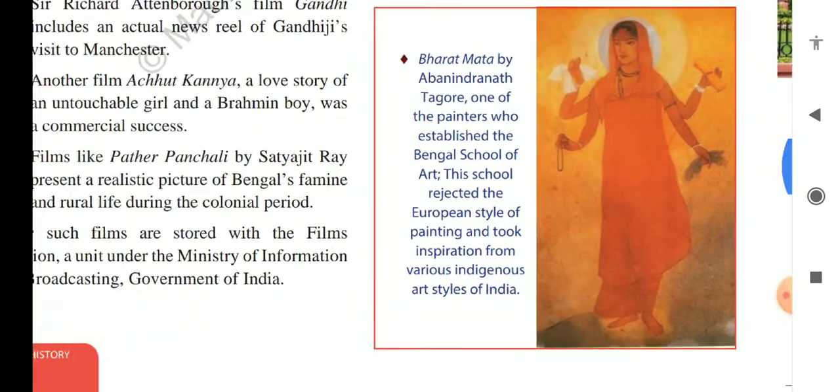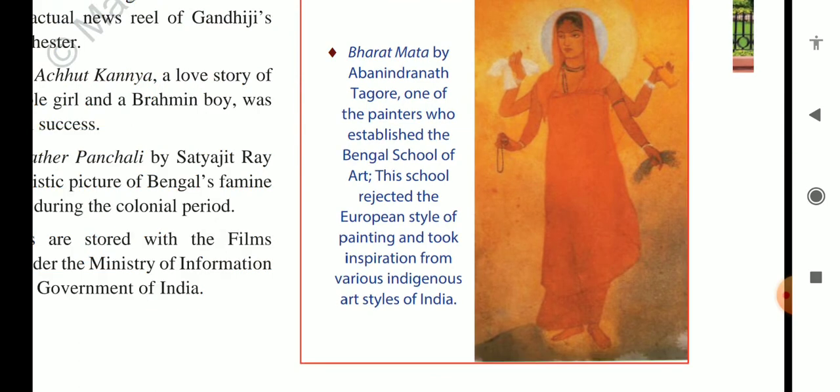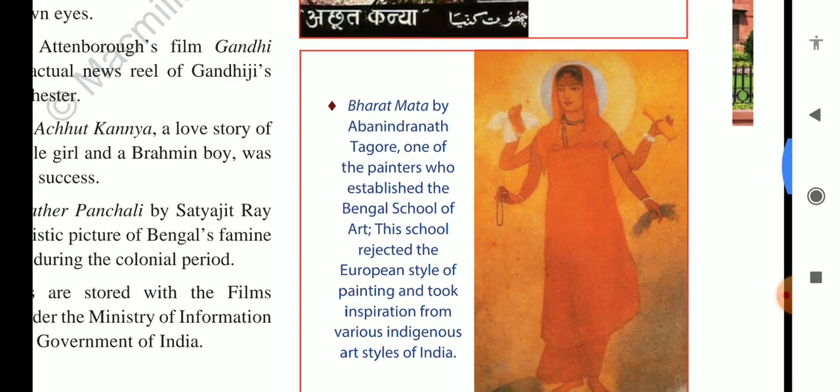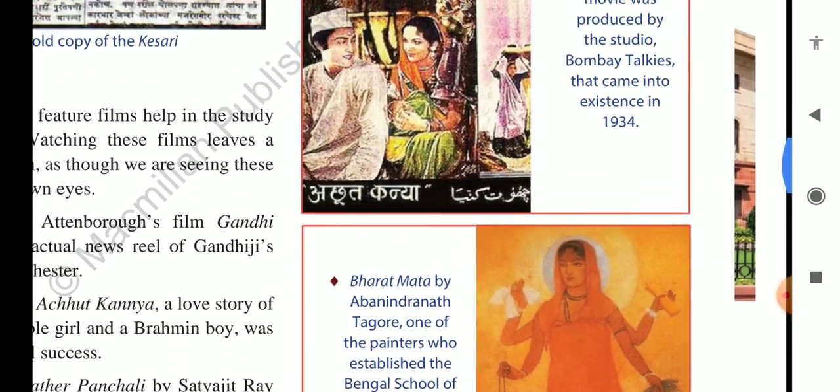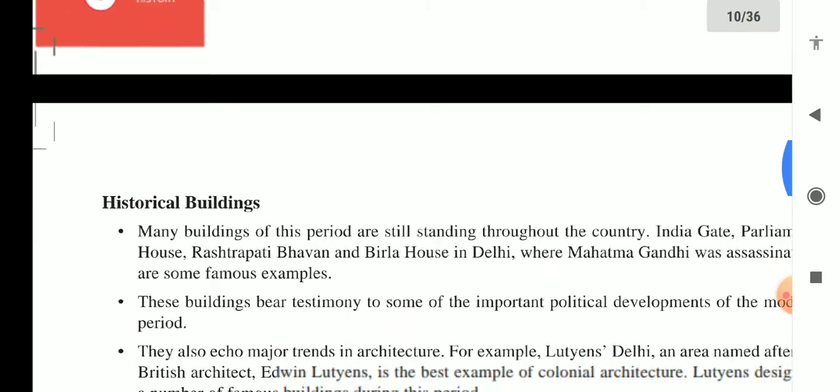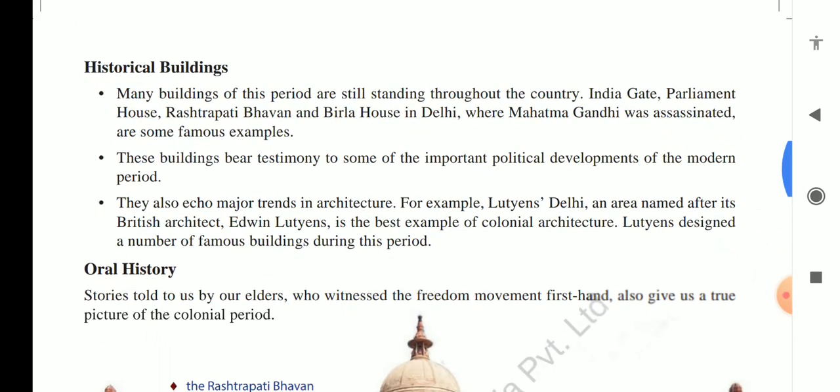Another poster of Bharat Mata is by Abanindranath Tagore, one of the painters who established the Bengal School of Art. This school rejected the European style of painting and took inspiration from various indigenous art styles of India. Indigenous means related to one's own country, India. Let us discuss the last topic, historical buildings. So many buildings of this period are still standing throughout the country.